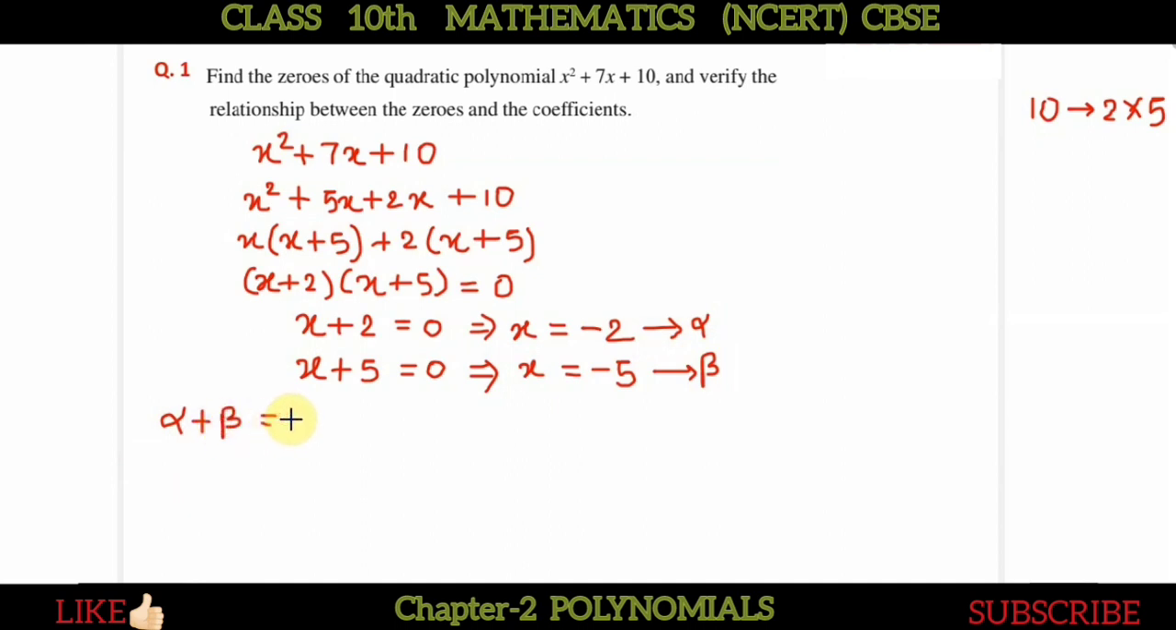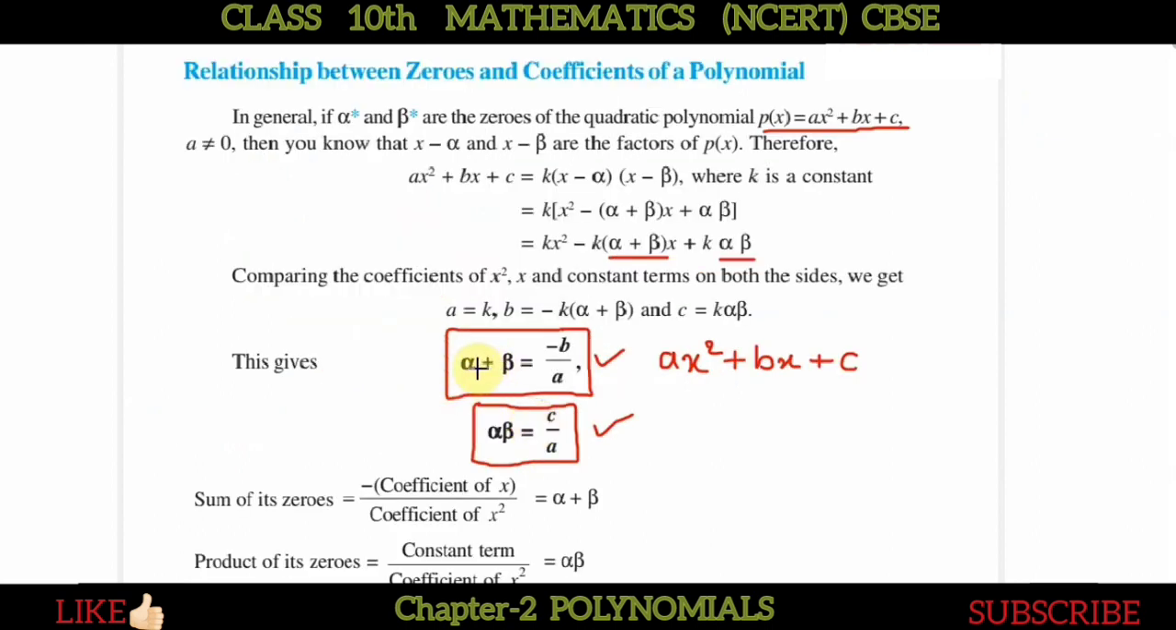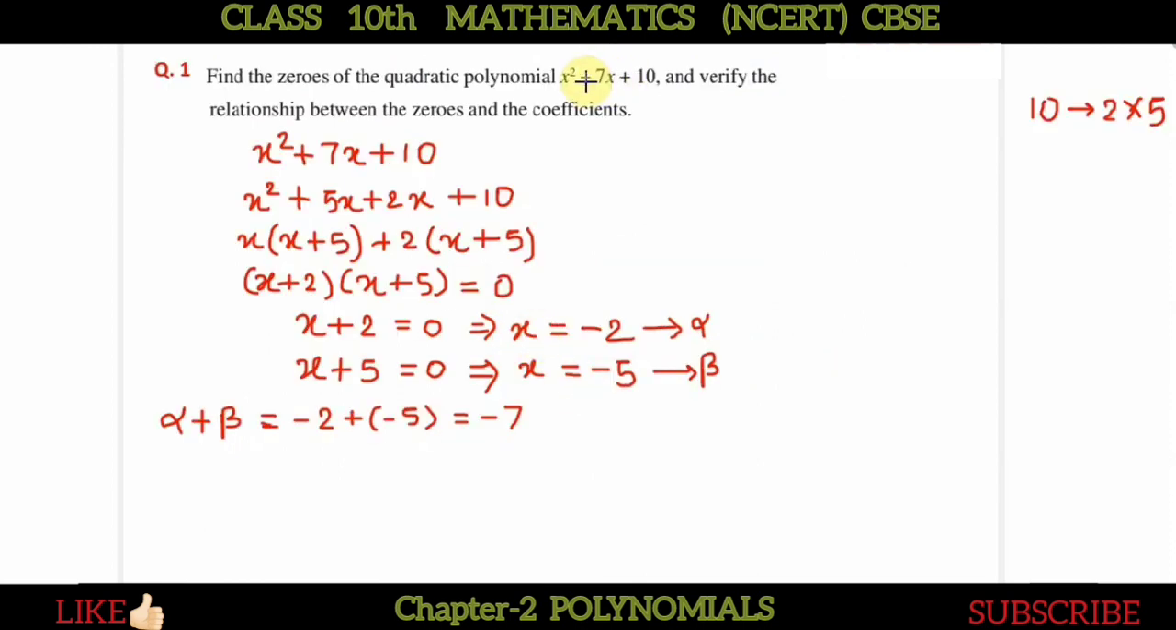Now what is the sum of zeros? Alpha plus beta equals how much? If we add these two, it is -2 plus -5, and it is -7. So this is the sum of zeros. Now it should be equal to which relation? See, sum of zeros should be equal to minus b upon a, okay.